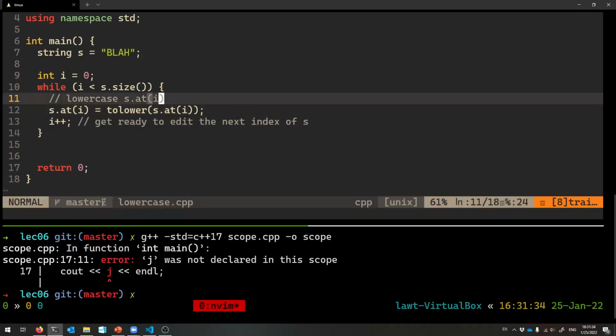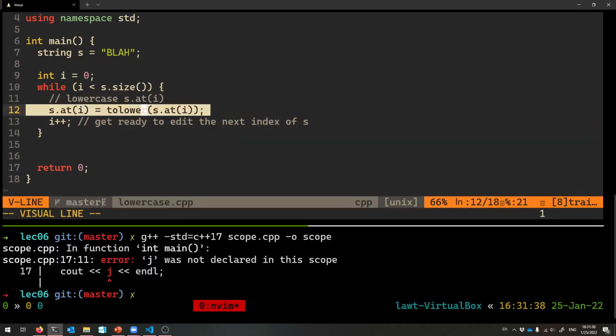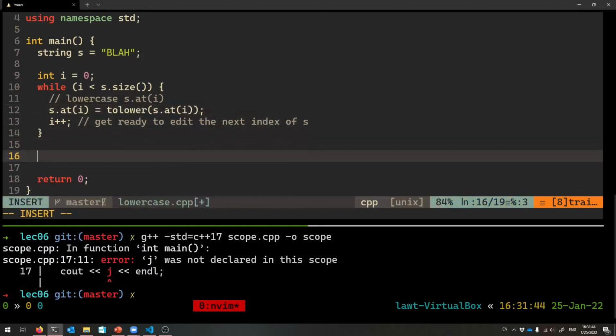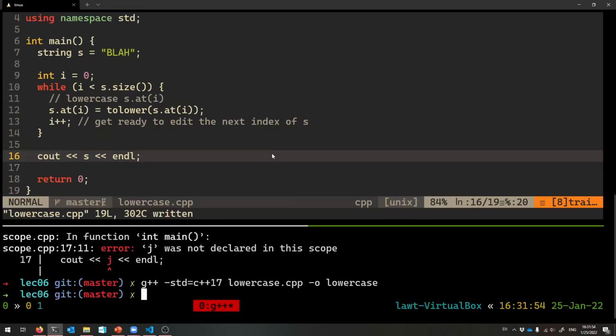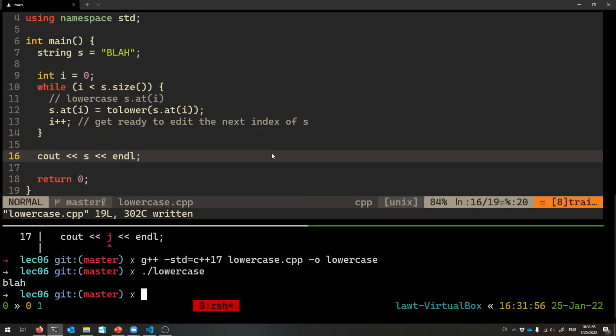Then we make i 1, it's still a valid index, so we're going to edit the 1 character, s at 1, to be lowercase. That'll do the L. And then we continue as long as we need to, and that will end up lowercasing the string. Yay. There it goes. So now it's all lowercase blah.